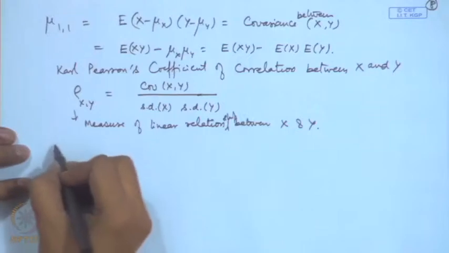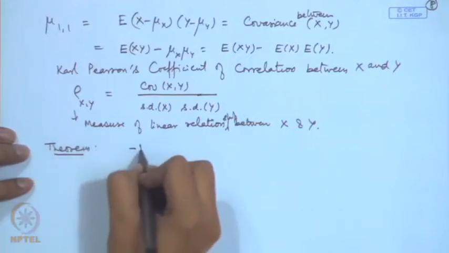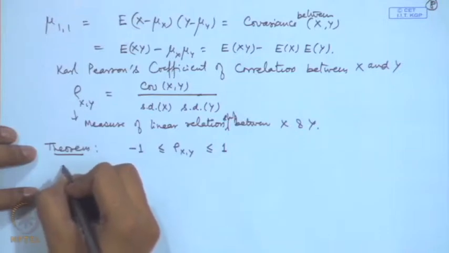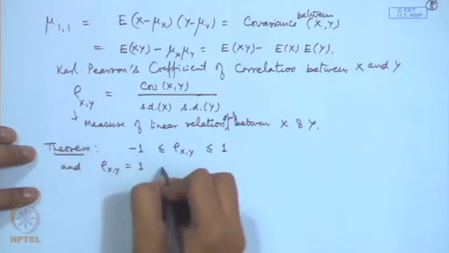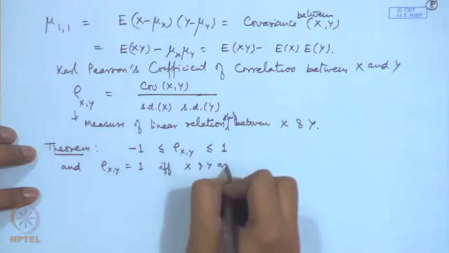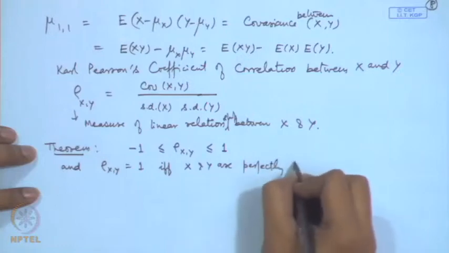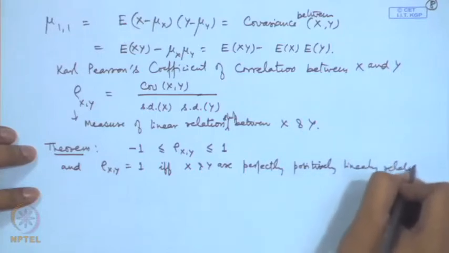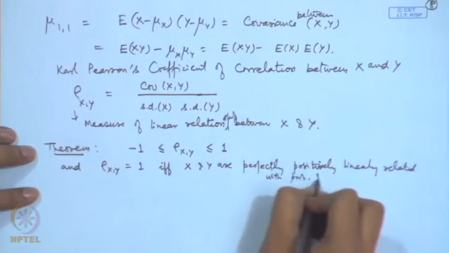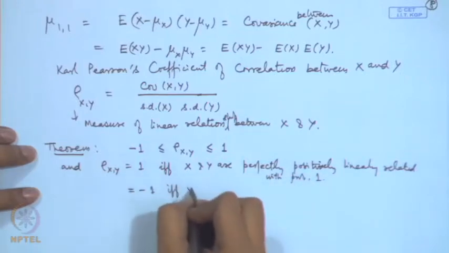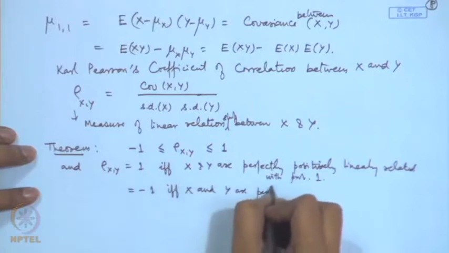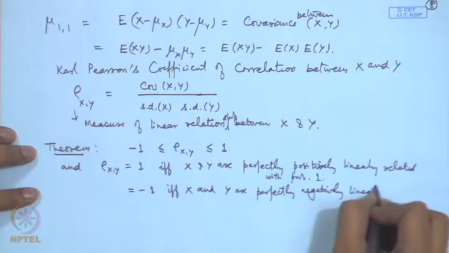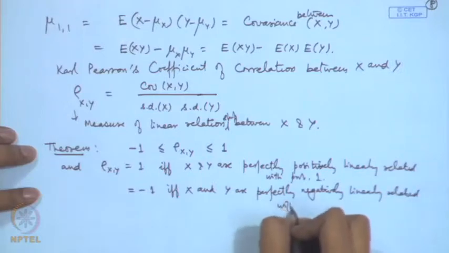In fact, one can prove that minus 1 less than or equal to rho x y is less than or equal to 1, and rho x y is equal to 1 if and only if x and y are perfectly positively linearly related with probability 1, and equal to minus 1 if and only if x and y are perfectly negatively linearly related with probability 1.